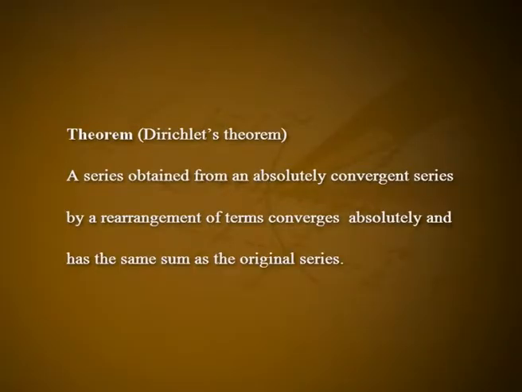Theorem, Dirichlet theorem. A series obtained from an absolutely convergent series by a rearrangement of terms converges absolutely and has the same sum as the original series. Proof. We shall prove the theorem in two parts: first for the positive term series and then for series of arbitrary terms. First, let summation un be a given series of positive terms which converges to a sum, say S. Let summation Vn be the rearranged series.